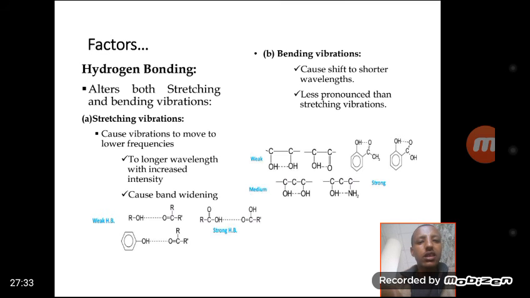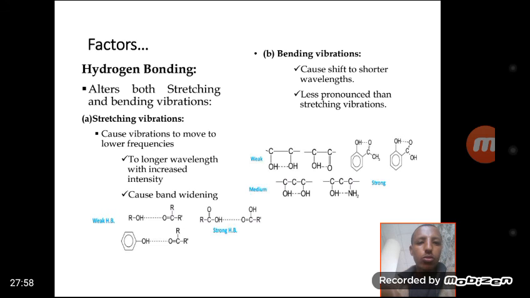The intensity may not decrease, but is increased, and the frequency moves to a lower frequency while the wavelength moves to longer wavelengths, because as the frequency decreases, the wavelength increases; frequency and wavelength are inversely related to each other.